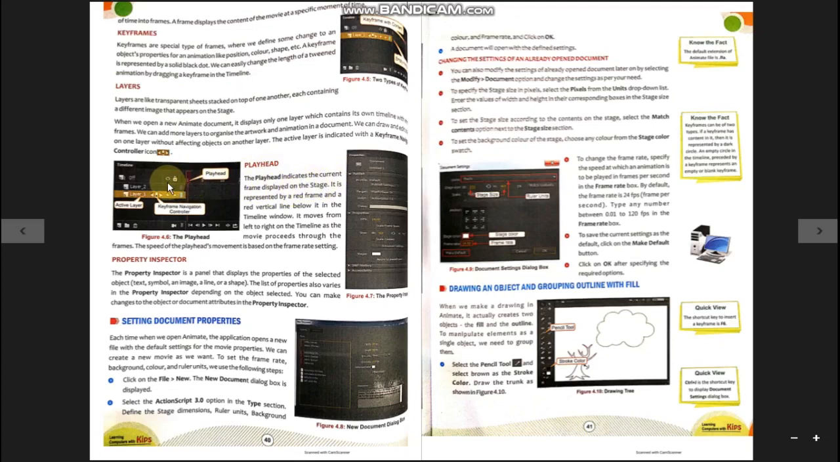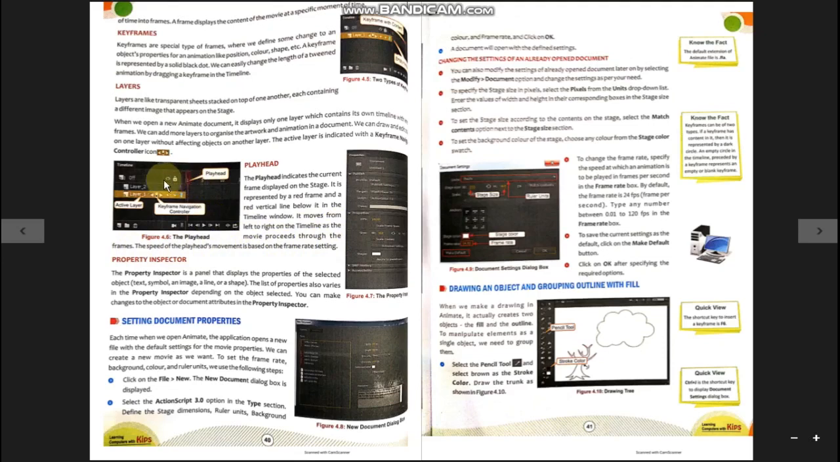Means it is a movable element. It will move from the starting point to the ending point, and wherever it is on the timeline, it shows that particular number of frame. Its work is to display that you are on this particular frame number. So this is the work of the playhead. It moves from left to right on the timeline as the movie proceeds through the frames. The speed of the playhead movement is based on the frame rate settings.